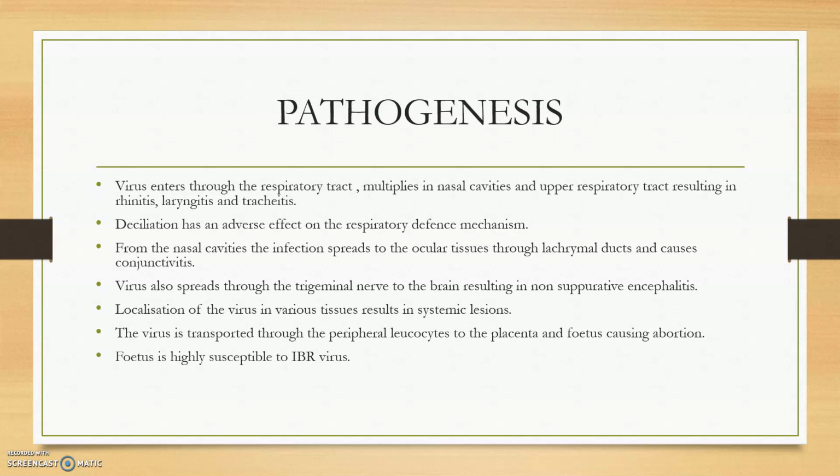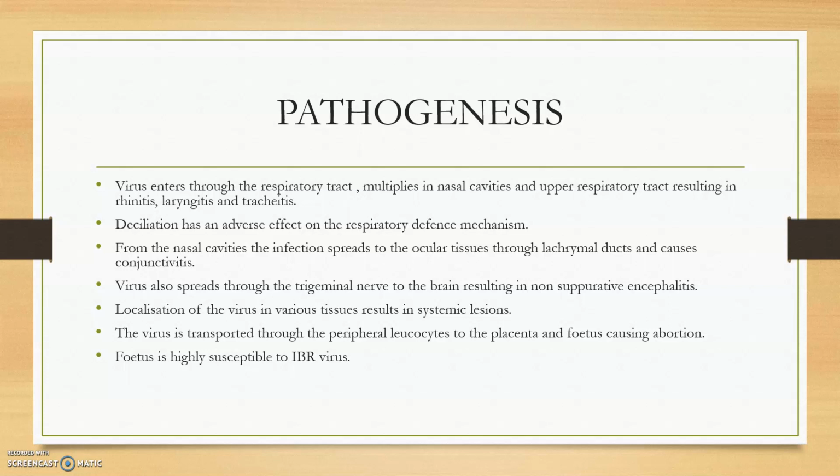So the pathogenesis. The virus enters through the respiratory tract, multiplies in the nasal cavity and upper respiratory tract, resulting in rhinitis, laryngitis, tracheitis. In the name itself, we can say infectious bovine rhinotracheitis. That means it is producing rhinitis, tracheitis and laryngitis. Since it is producing laryngitis, the bellowing sound will be different, like there will be an abnormality in the bellowing of the cattle. Deciliation has an adverse effect on respiratory defense mechanism, so any chance of bronchopneumonia by secondary bacterial infection can be present.